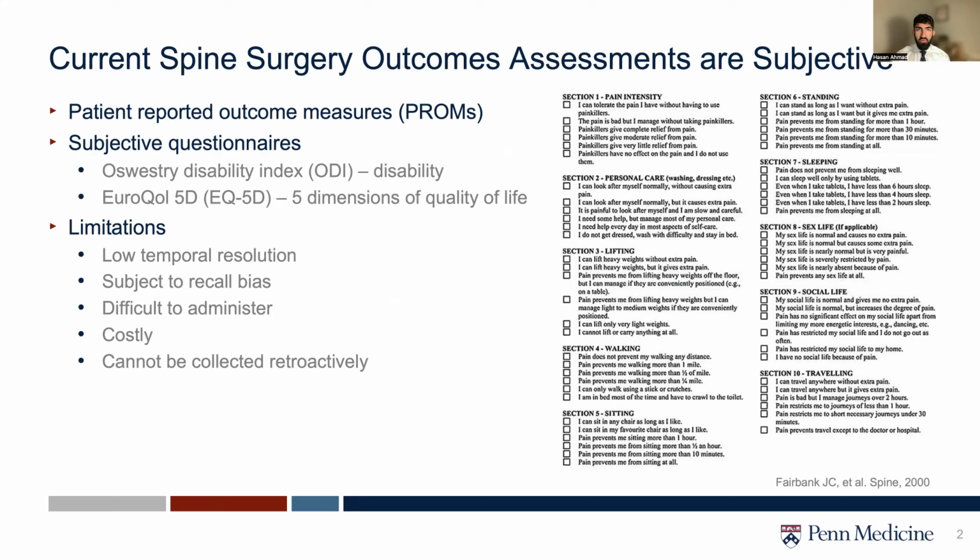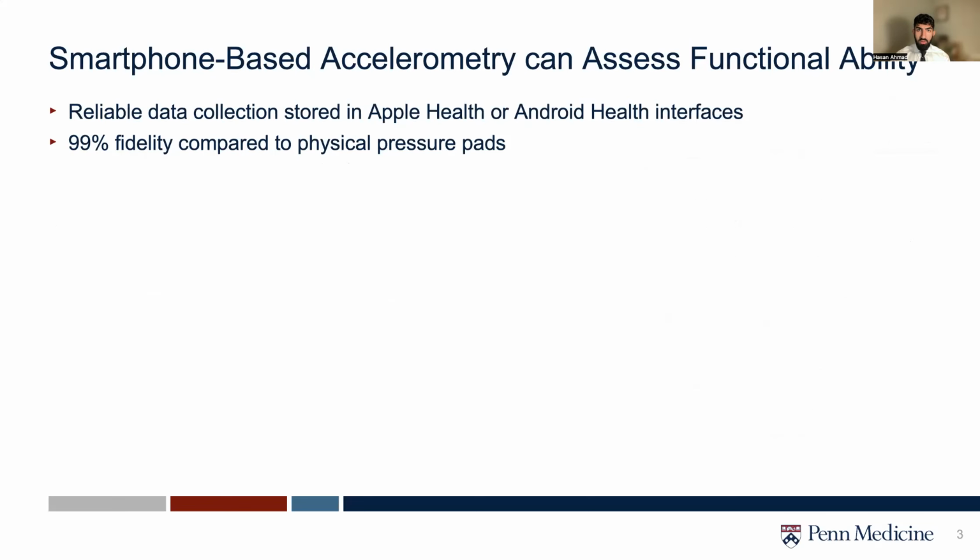While they do collect valuable information on the patient's own interpretation of their postoperative recovery course, they are inherently subjective and thus open to recall bias. As in all realms of medicine, objective data is a true gold standard for driving clinical decision making. Our research aims to objectively measure patients' functional ability by leveraging data collected through smartphone accelerometry sensors.